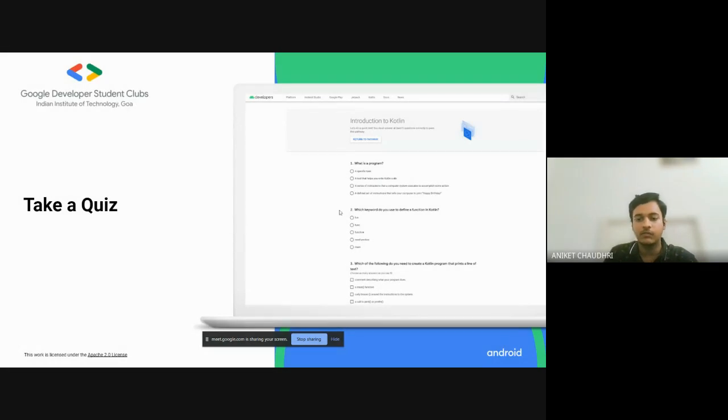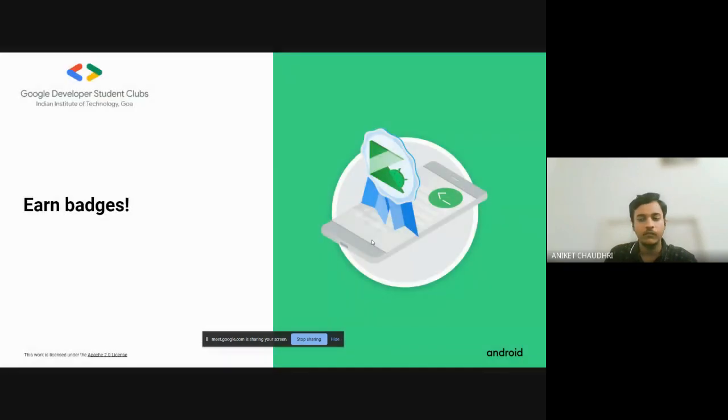The quiz will contain some 4 to 5 questions which you will need to answer. After you answer all of them correctly, you will get a badge for that, and there is no restriction on the number of times you can take this quiz. But I recommend that if you get some question wrong, then go back to the course and check and revise the topic before taking the quiz again. So after you complete a quiz, you will earn badges.